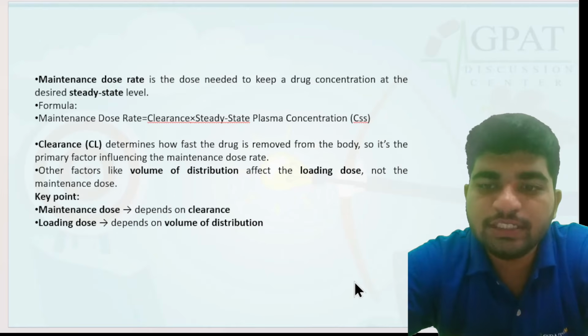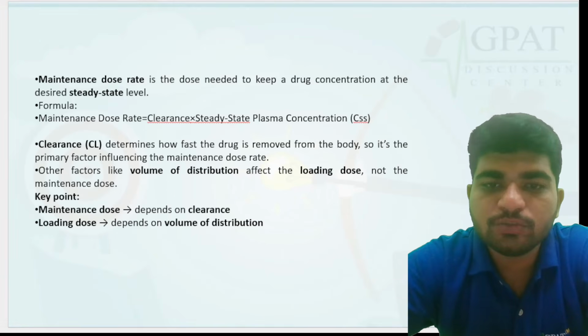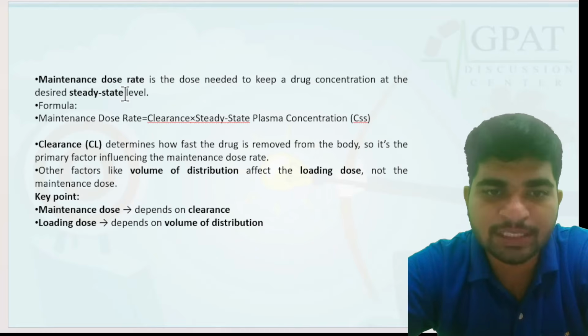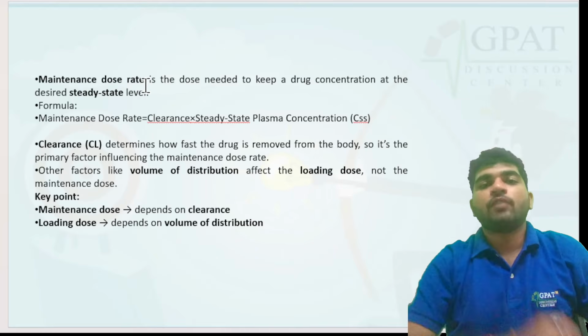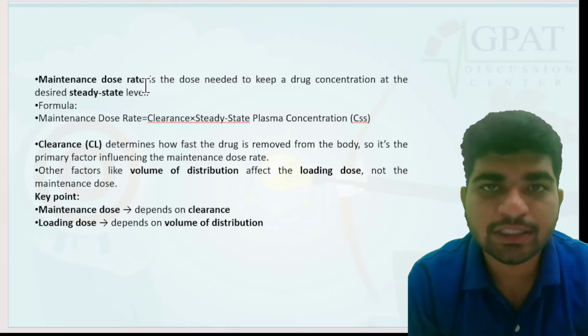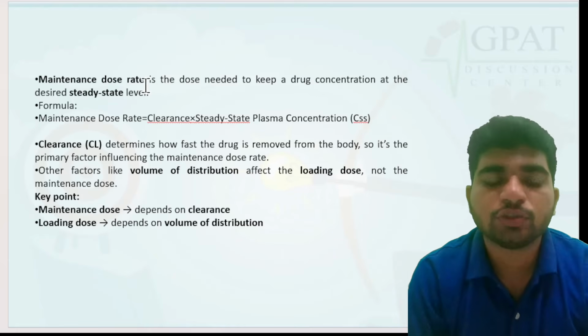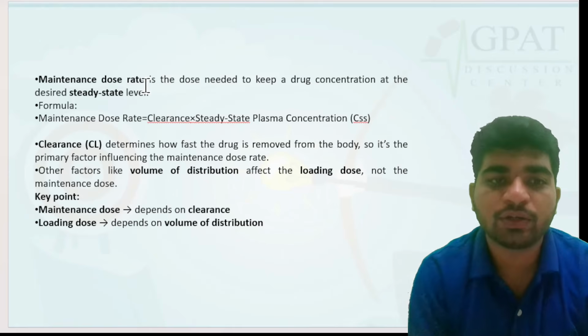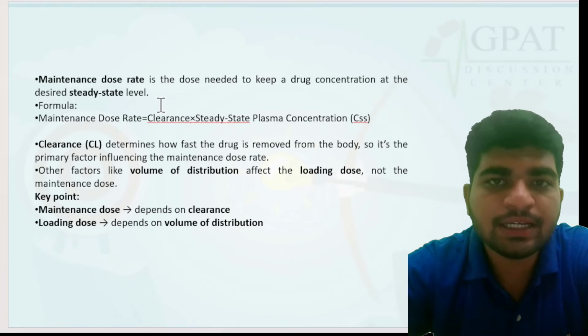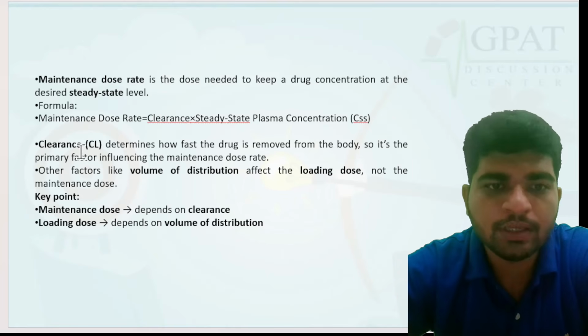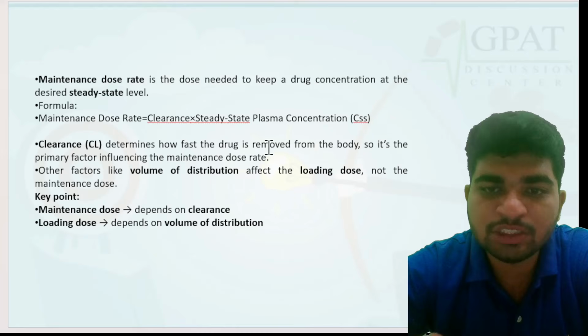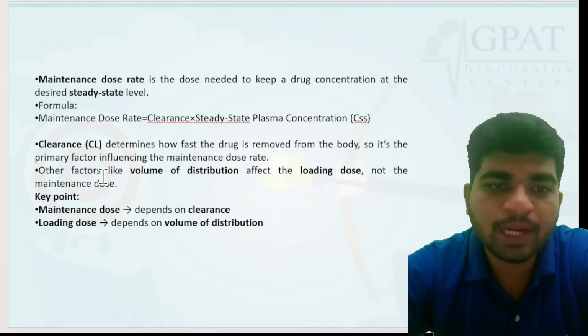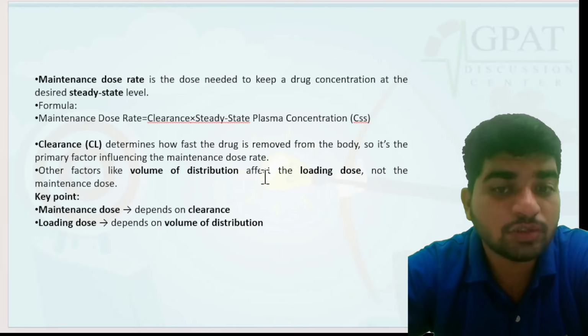Okay, so firstly a loading dose has to be given. After that, it will be given as a maintaining dose, that is, the maintenance dose. So what kind of factor does this maintenance dose depend on? So the option is clearance. Whenever there is clearance, that will affect the maintenance dose. Clearance determines how fast the drug is removed from the body. So it is the primary factor influencing the maintenance dose rate.